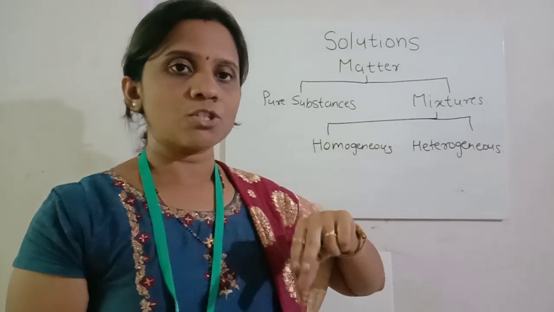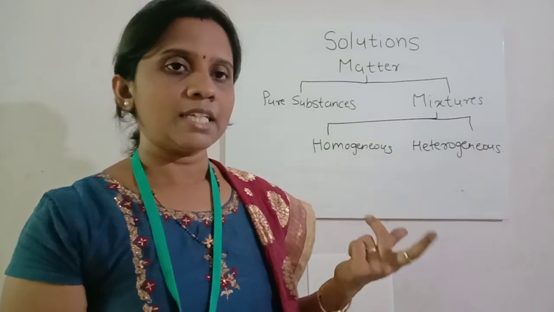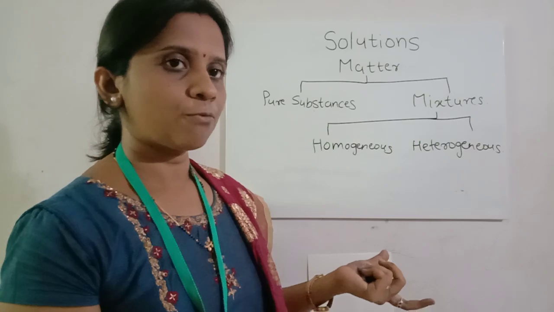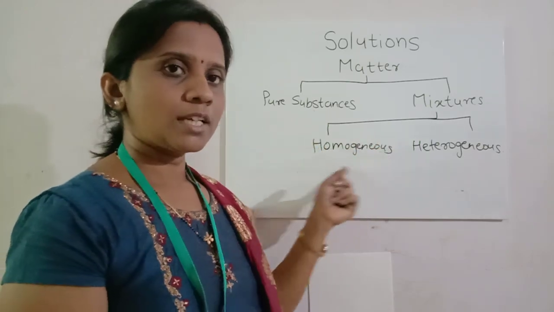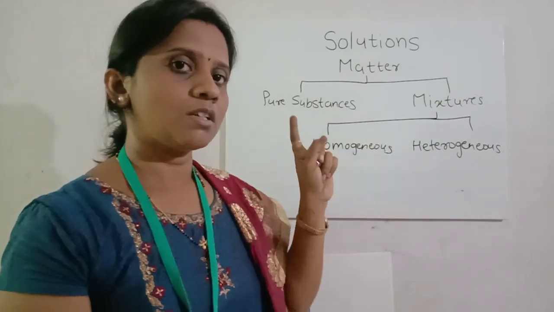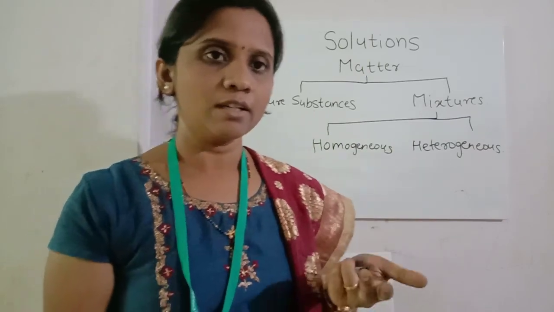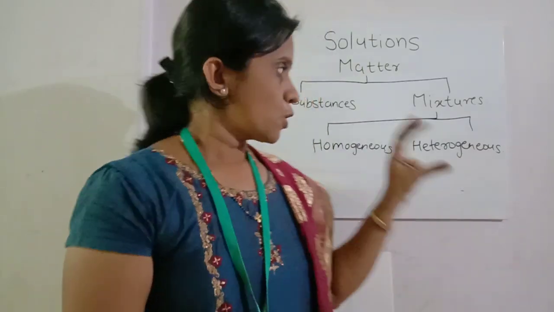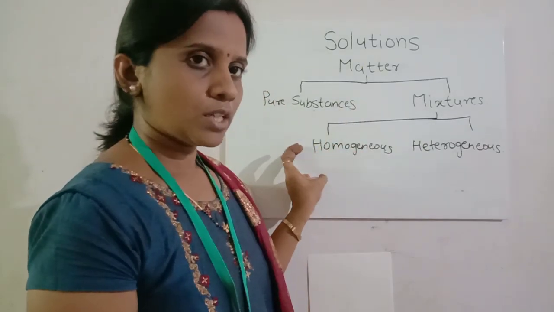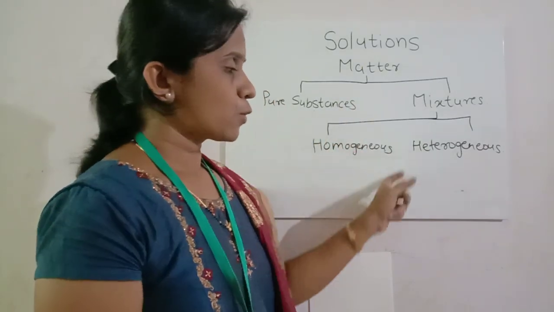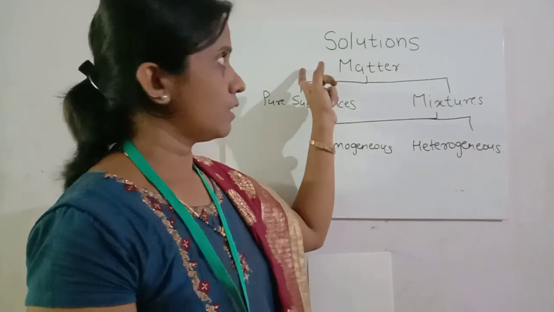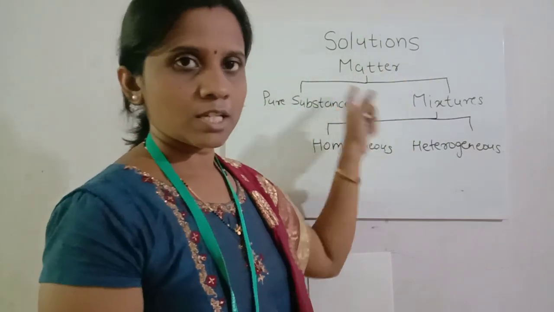One is sand which is in solid form and the water which is in liquid form. But when we dissolve NaCl in water, after formation of solution, there will be presence of only one phase. So this homogeneous mixture we are going to study in this chapter in the form of solution.